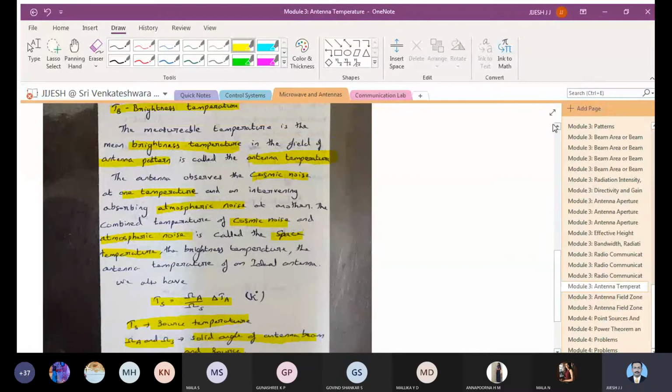So you can just note down. If you have completed, we will proceed further. You can just make a note of it. I have asked you to go through this once. So the main points you can just note down: Ts is equal to omega A divided by omega S into delta TA.